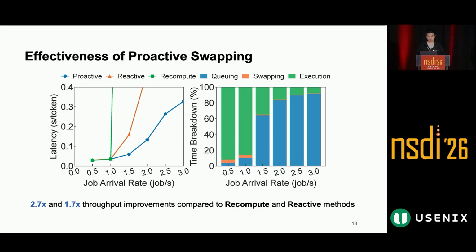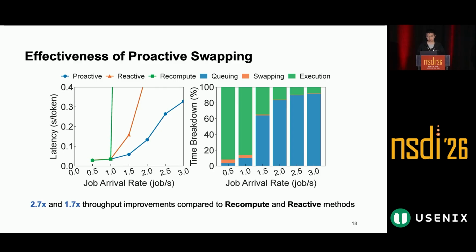We also evaluate the effectiveness of proactive KV cache swapping. We compare three memory management policies: recompute, reactive swapping, and proactive swapping. At low request arrival rates, GPU memory is sufficient, so the three methods perform similarly. At higher arrival rates, GPU memory becomes the bottleneck. The recompute policy discards KV cache and rebuilds it later, which wastes GPU computation. Reactive swapping moves KV cache only when memory is needed, so the transfer cost is on the critical path.